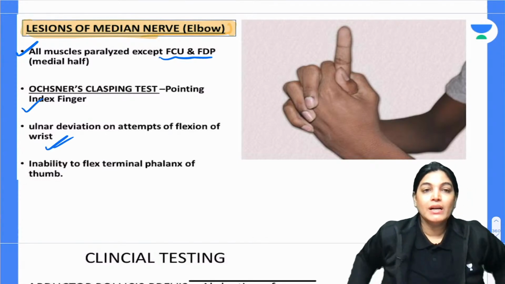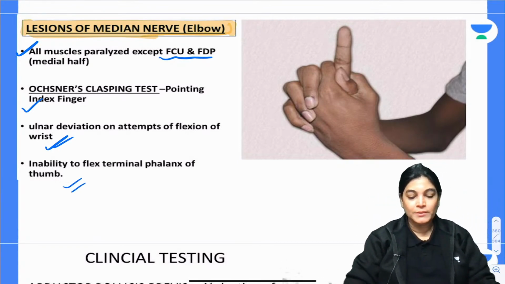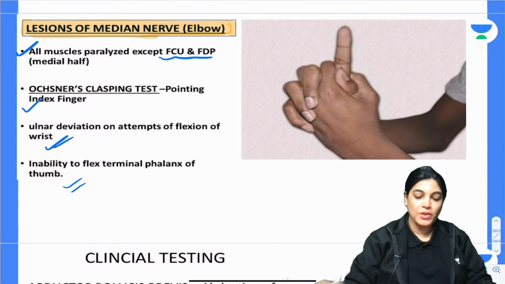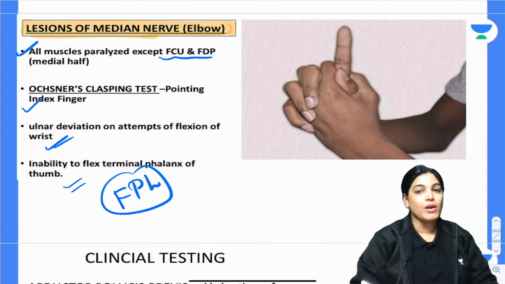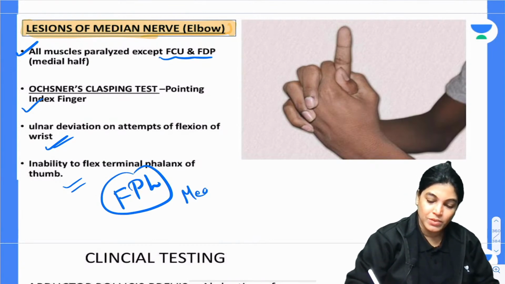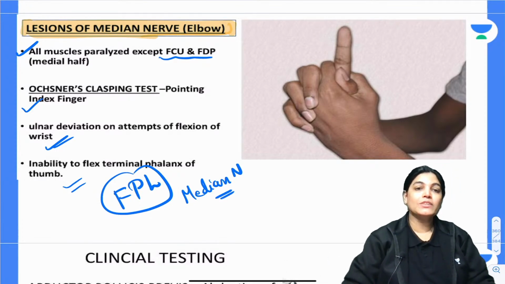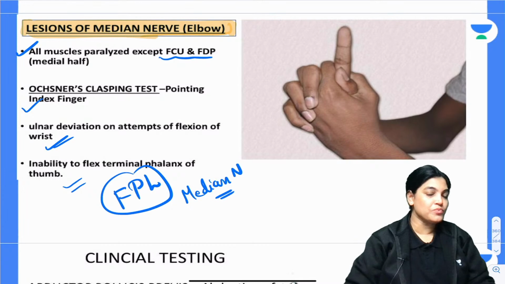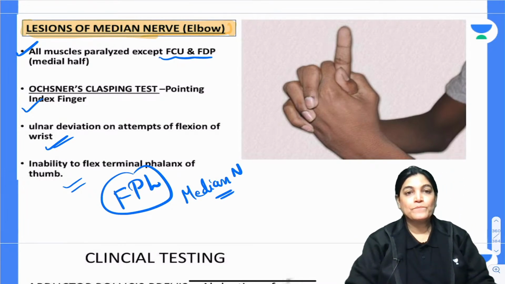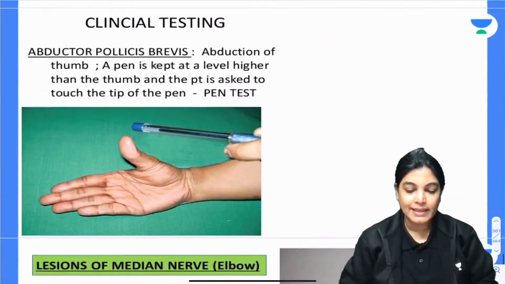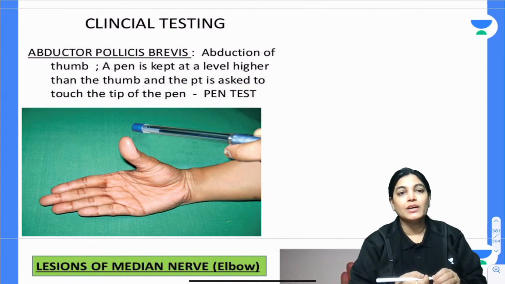Ulnar deviation will be seen in attempted flexion of the wrist, and there will be inability to flex the terminal phalanx of the thumb. Why? Because flexor pollicis longus muscle is also getting innervation from the median nerve. Clinical testing: which clinical tests can be done to see the median nerve integrity?